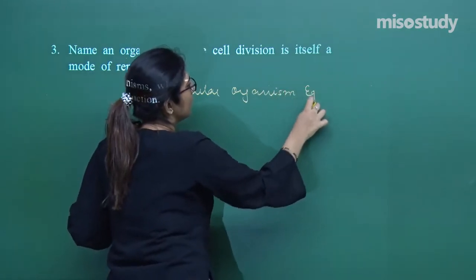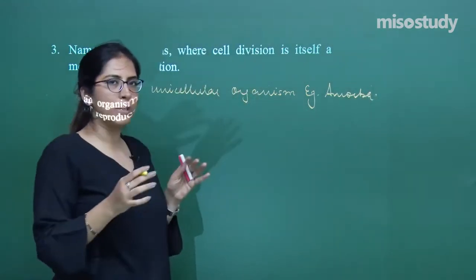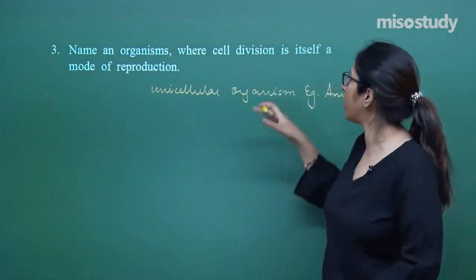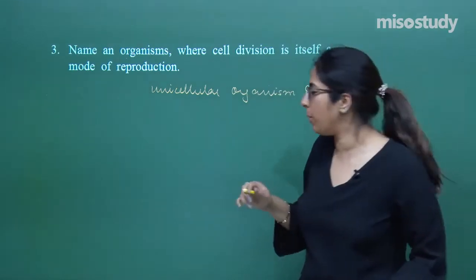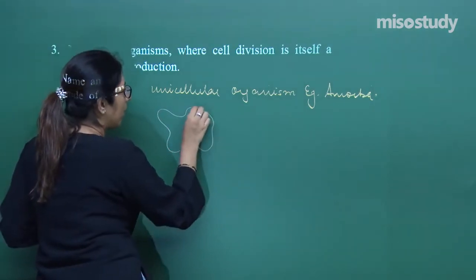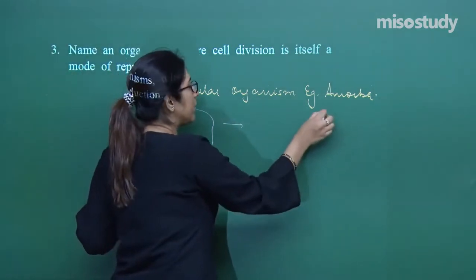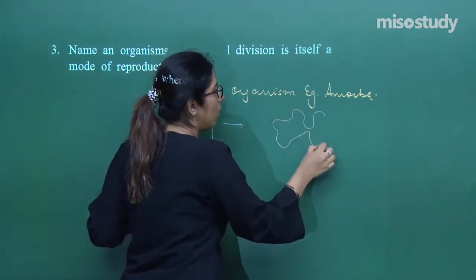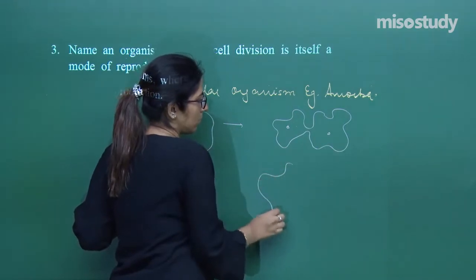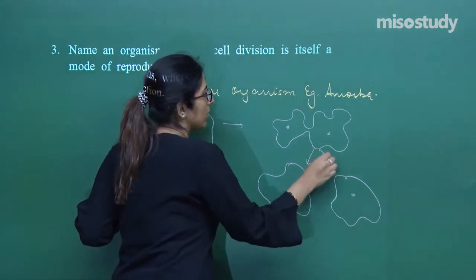Let's take one example, that is the amoeba. If it were a 2 mark question, you would have to explain in a bit more detail. The question states the process of cell division which is a mode of reproduction. In the case of amoeba, I have this body of amoeba. First of all, the content present in the cell doubles itself, and later on it starts showing a furrow which divides the organism into 2 equal halves. So this was binary fission.